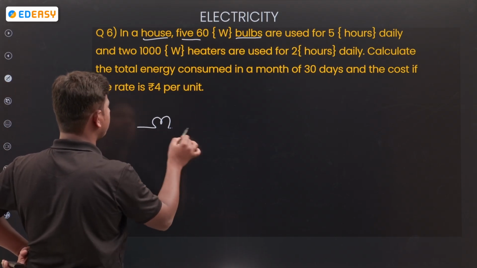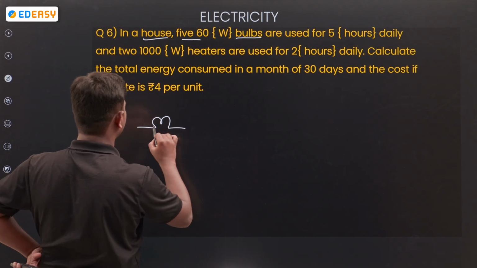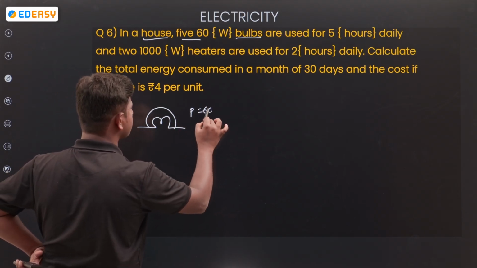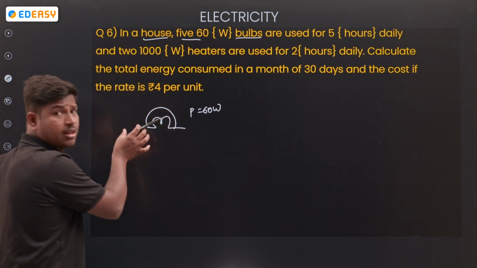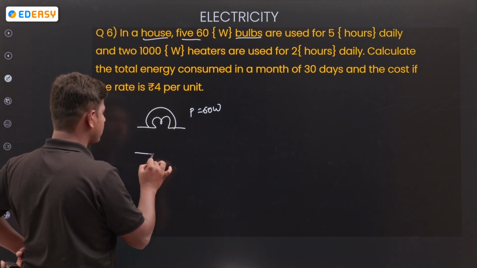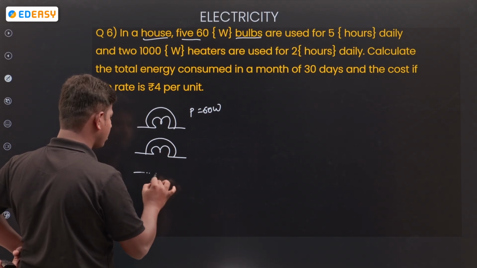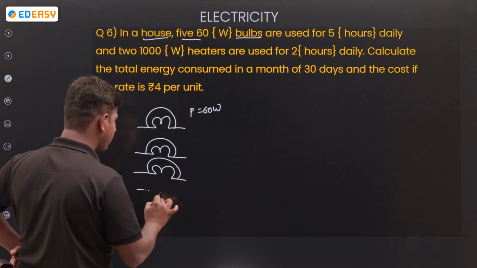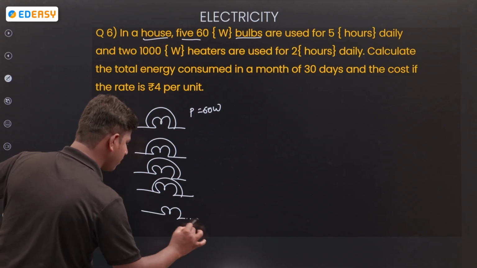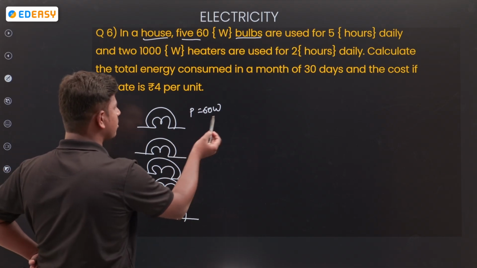So I am taking one bulb. What is the power? 60 watts. Like this, five bulbs are there, each of 60 watts.